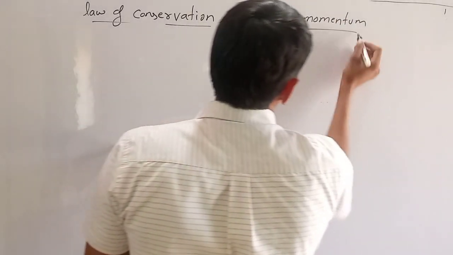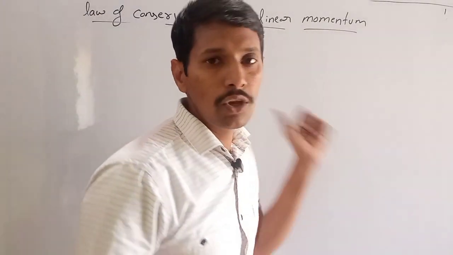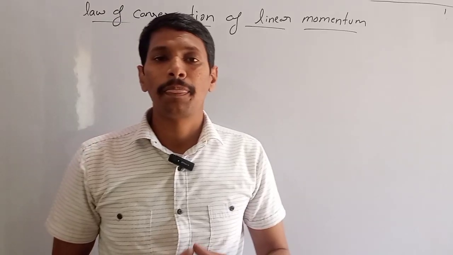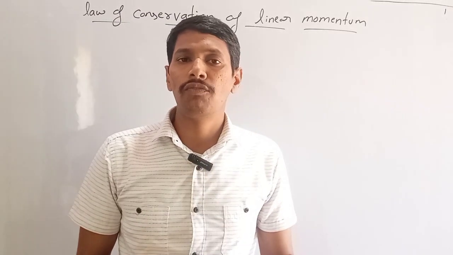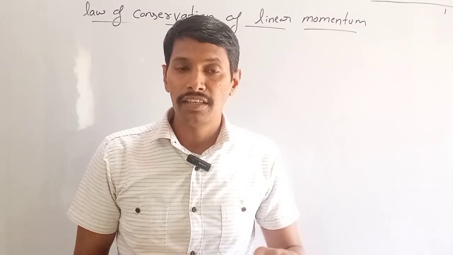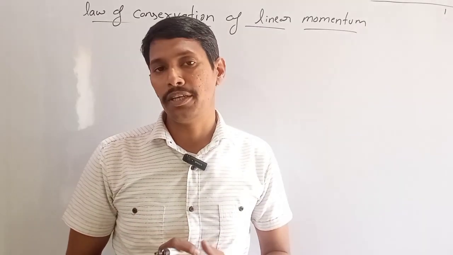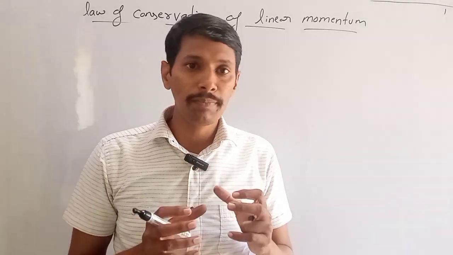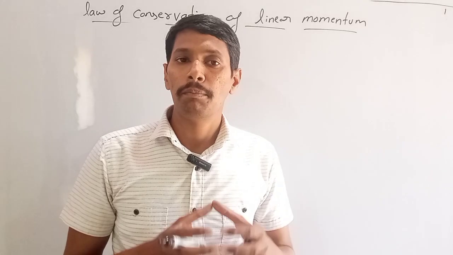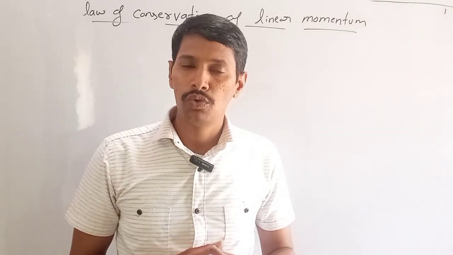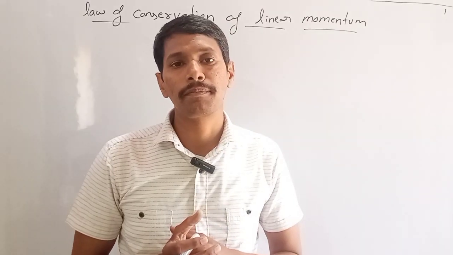Law of conservation of linear momentum. This law states that if on a system there is no external force acting, then the system will have a constant momentum. It does not matter internally what is happening in the system, but if the external force is zero, the system will have a constant momentum.